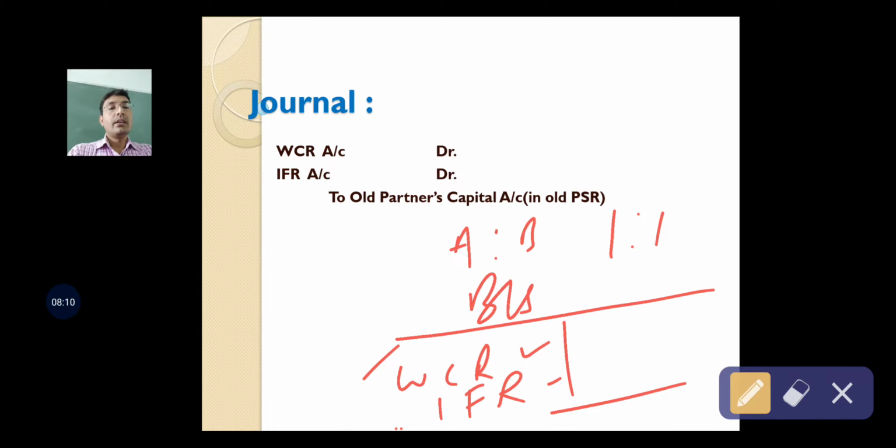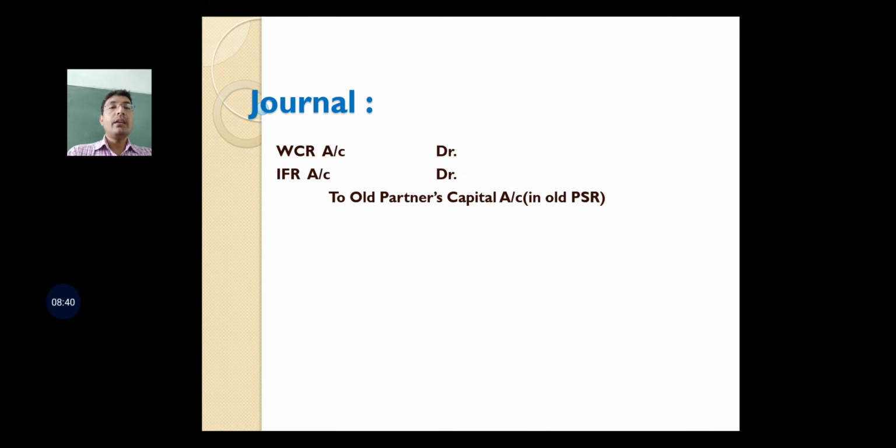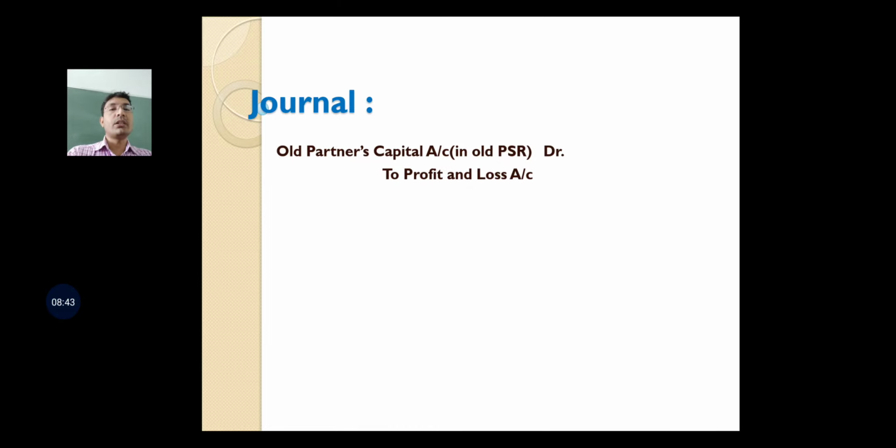Therefore, WCR and IFR will be debited in order to eliminate them from the books, and the old partners' capital accounts, that is A's capital account and B's capital account, will be credited in the old profit sharing ratio in order to distribute these reserves before admission of C. In the next class, I will discuss the special treatment of WCR, that is workman compensation reserve, and investment fluctuation reserve, when there are conditions attached to those reserves.